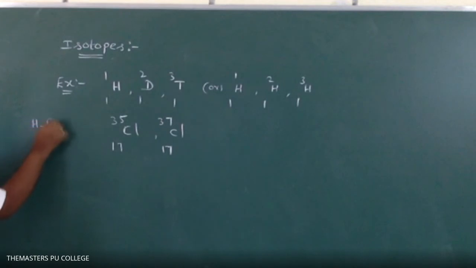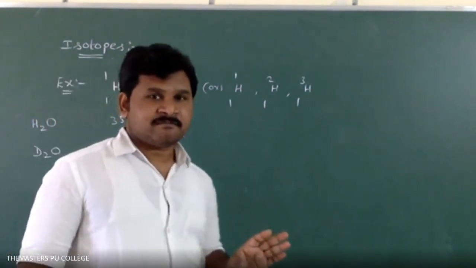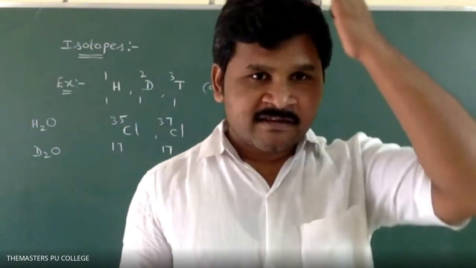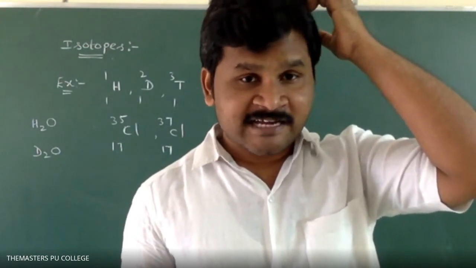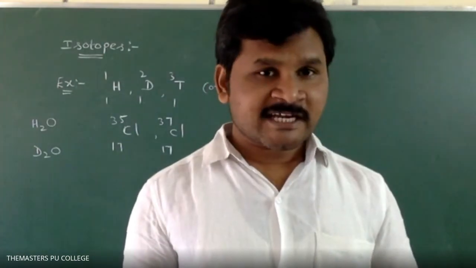This is water. This is heavy water. Clear? Why am I saying it is heavy water? Because I used the word deuterium, and deuterium is also called heavy hydrogen. What is the D2O molecular weight? H2O molecular weight is 18. D2O molecular weight? 20.